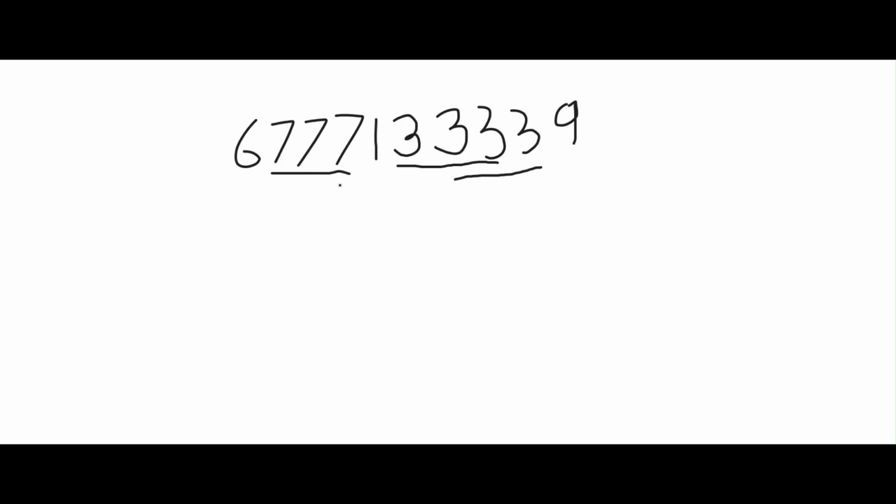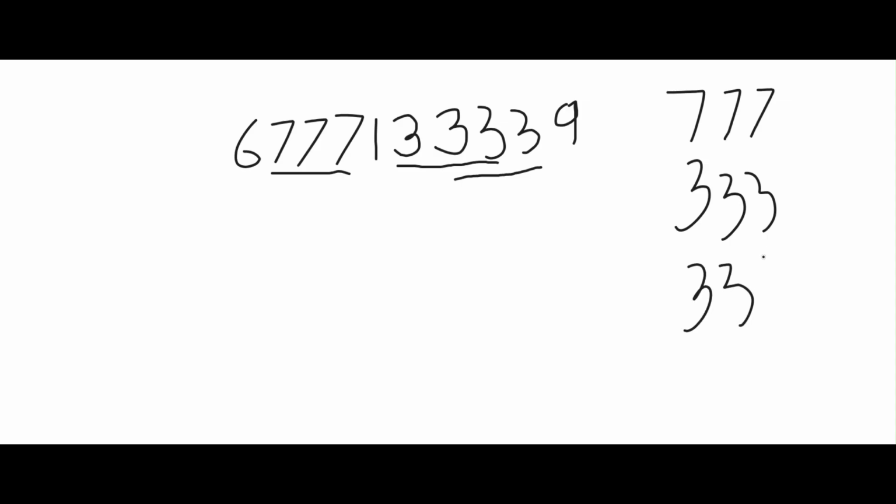So the possible solutions are 777, 333, and 333. These are the possible substrings from this given integer.